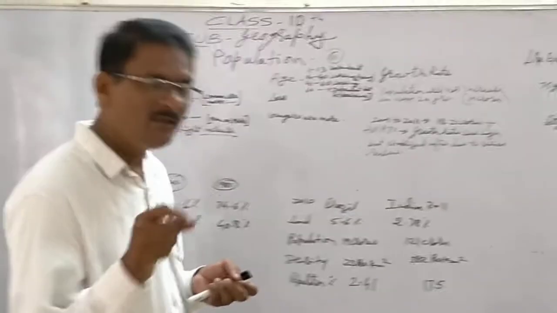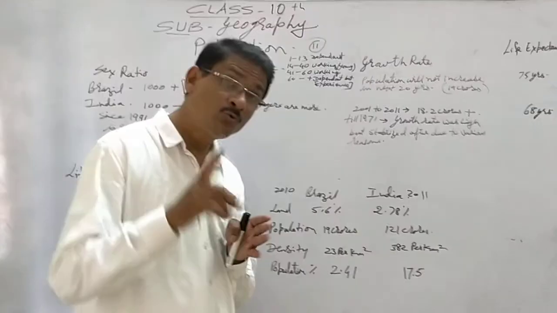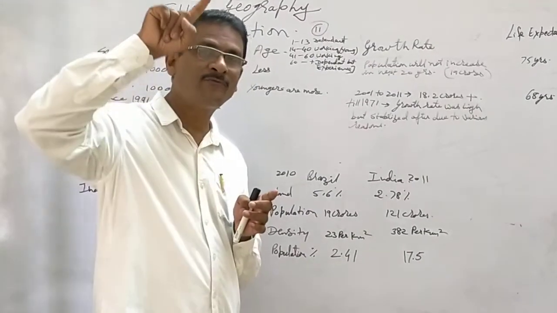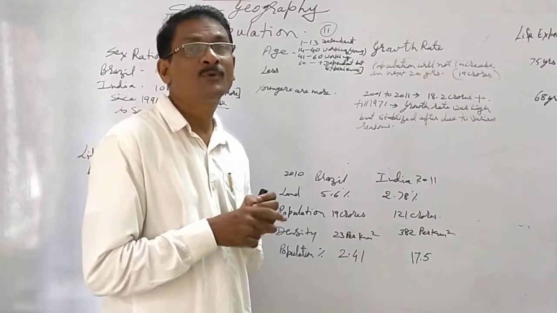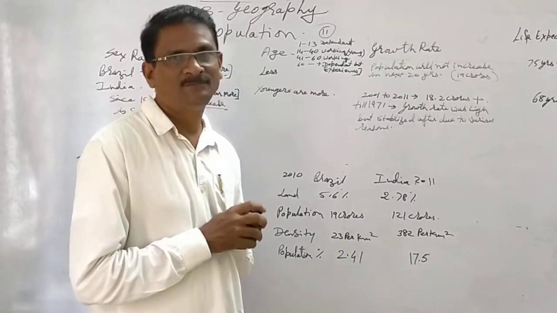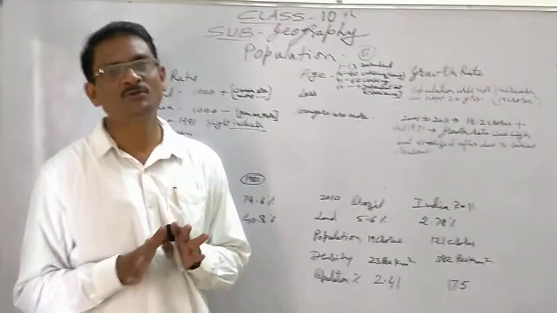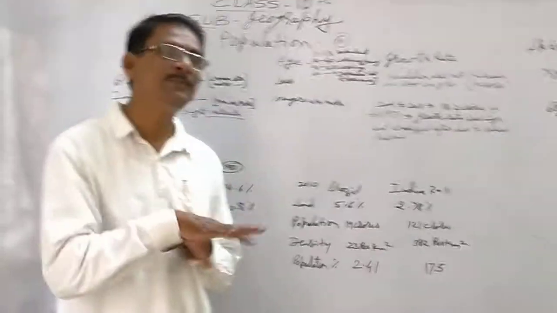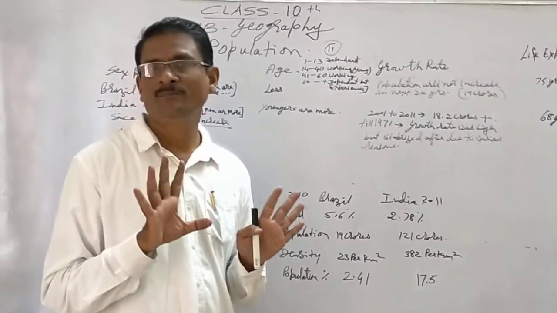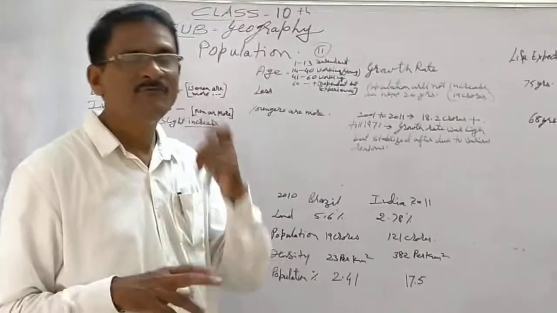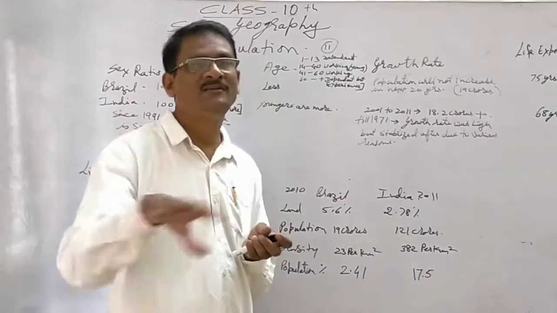But we have to understand that Brazil's population is confined to 300 kilometers of the catchment from east to southeast coastal regions of Brazil. In India, it is not. That means population distribution all over the country in India and Brazil is not even. It's totally uneven. In India also there are places where population is very sparse and some where it's heavy.